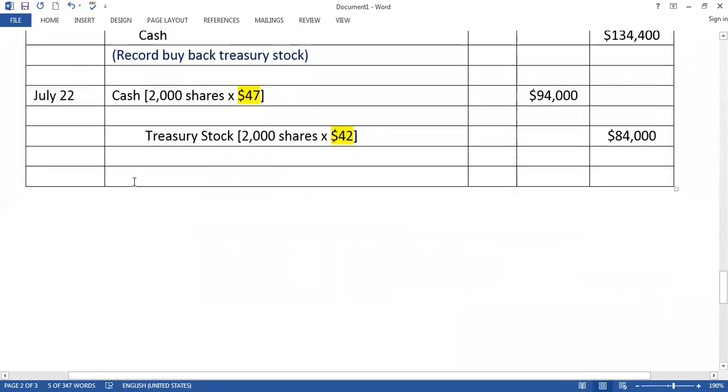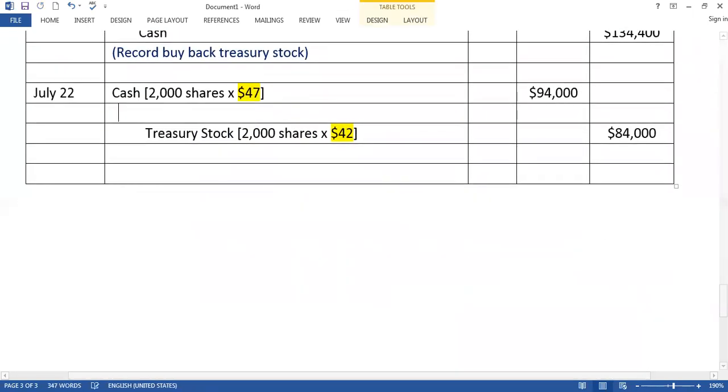And it is now credit. Here we record the difference, and the difference is $5.